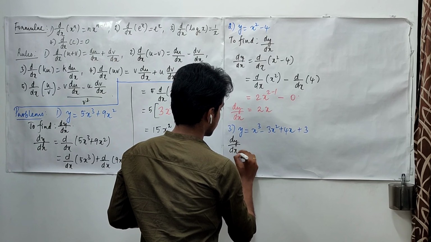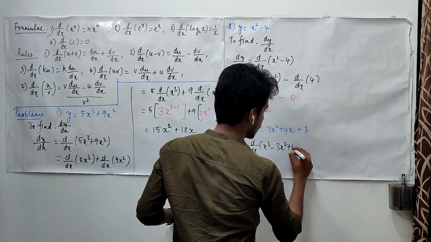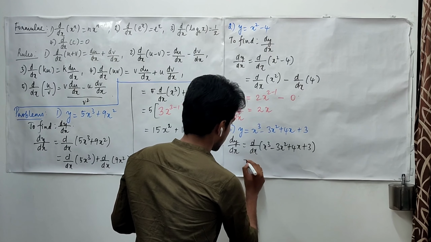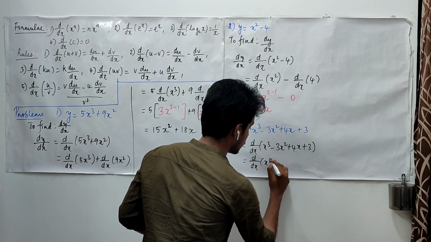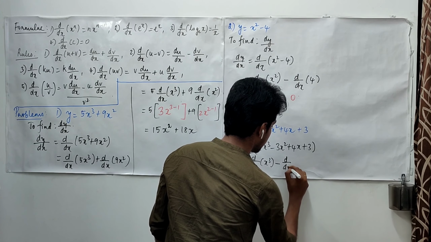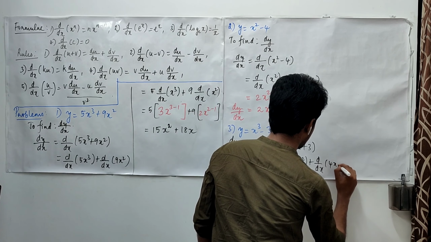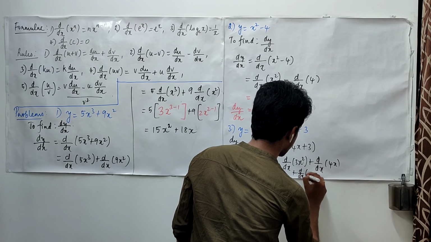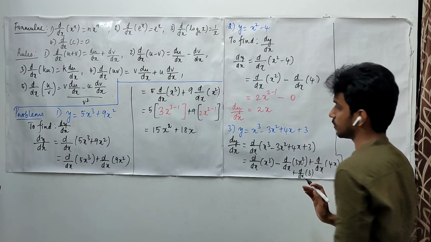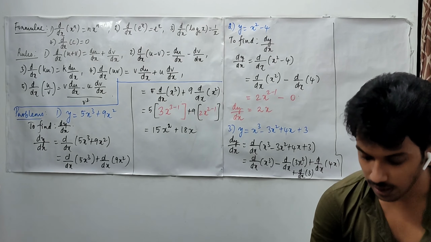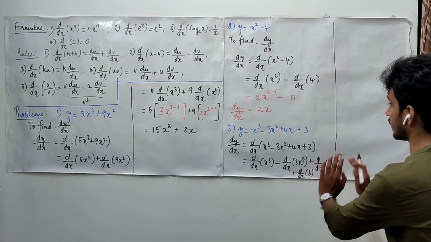Dy upon dx is d upon dx of x cube minus 3x square plus 4x plus 3, and this may be split: d by dx of x cube minus d by dx of 3x square plus d by dx of 4x plus d by dx of 3. Do all possible operations, that is, apply the rules as much as possible to simplify this.